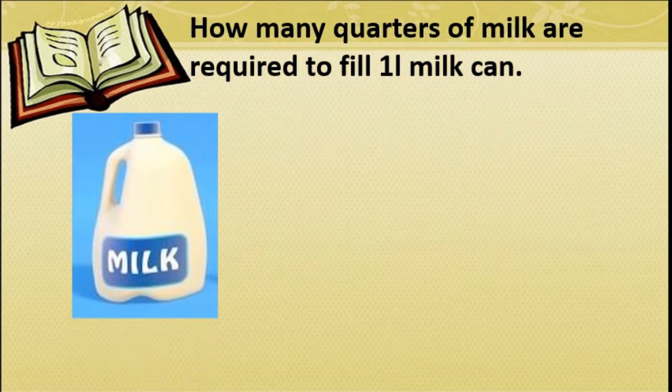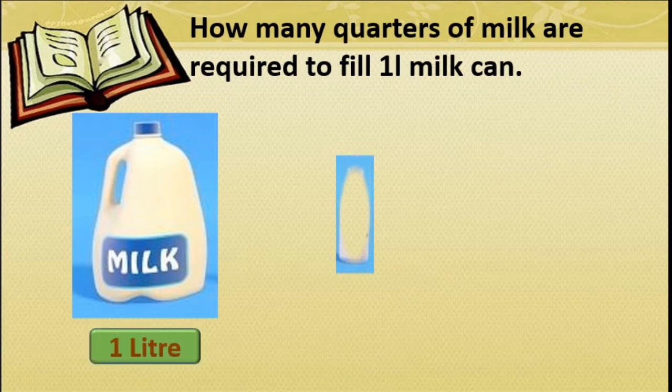Now tell me, how many quarters of milk are required to fill a 1 liter milk can? You can see here a 1 liter milk can, and you can see this also. This is 1/4. 1/4 means 250 ml.